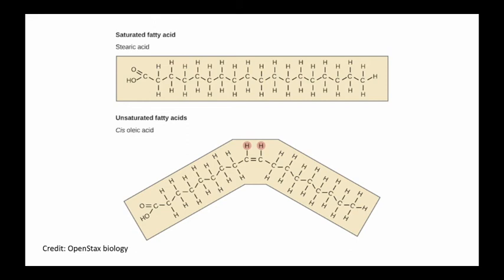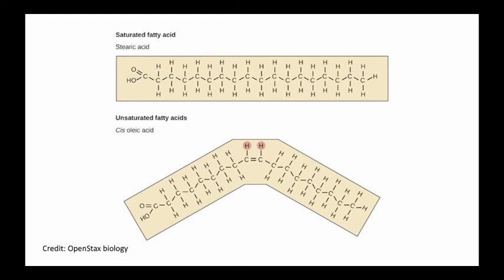Take a look at these two fatty acids. Stearic acid, the one on the top, is a saturated fatty acid and is straight. Cis-oleic acid on the bottom has a bent shape. The London dispersion forces in the stearic acid are stronger than the ones on the bottom molecule because it is easier to stack these molecules and put adjacent molecules into contact with each other. The bent molecule on the bottom is harder to stack.